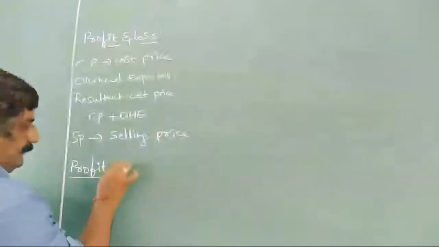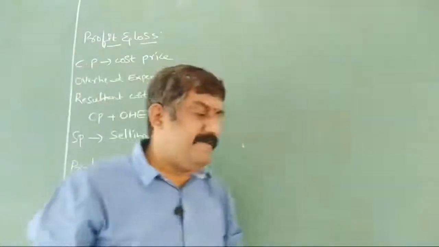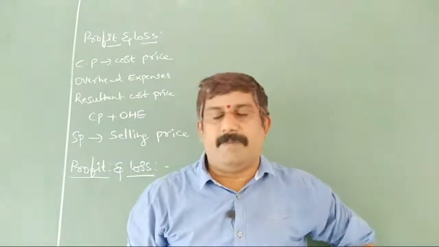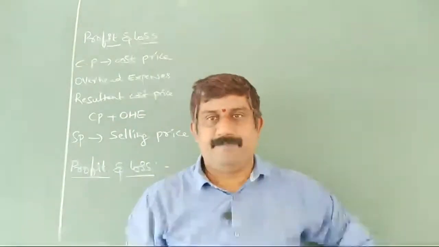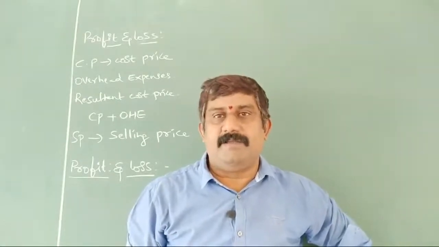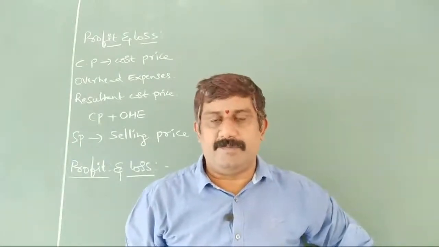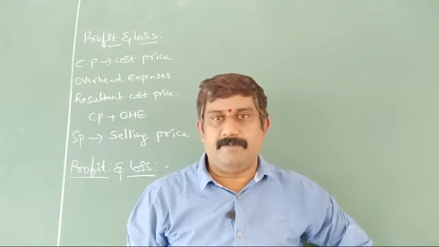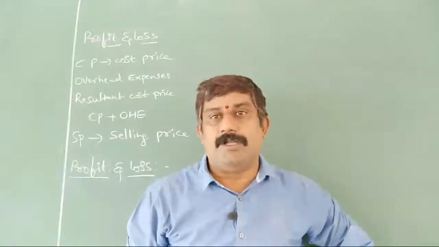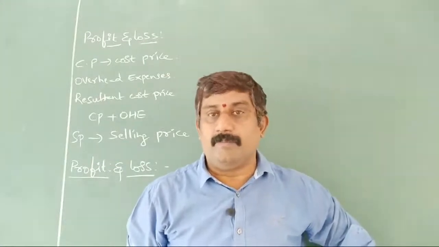Profit and loss. When will the shopkeeper get profit and when will he get loss? Suppose a shopkeeper is bringing an item for 1000 rupees. He is selling the same object for 1200 rupees. From 1000 he is selling for 1200 rupees. That means he is selling at a higher price, so he is getting 200 rupees more than the cost price.